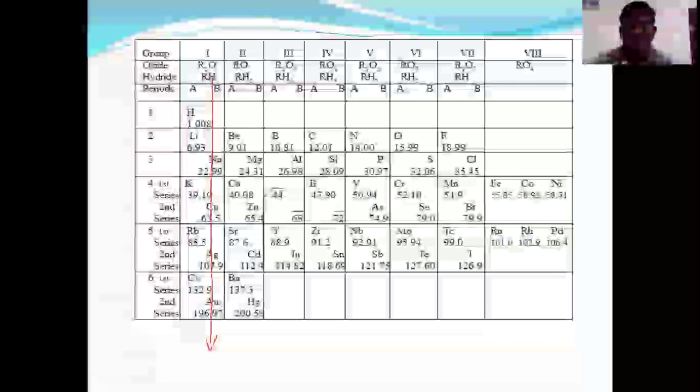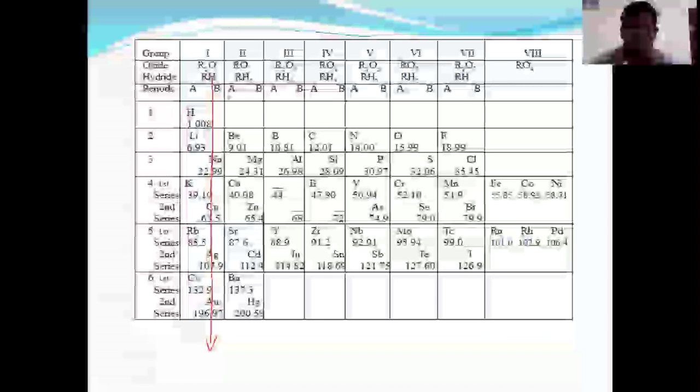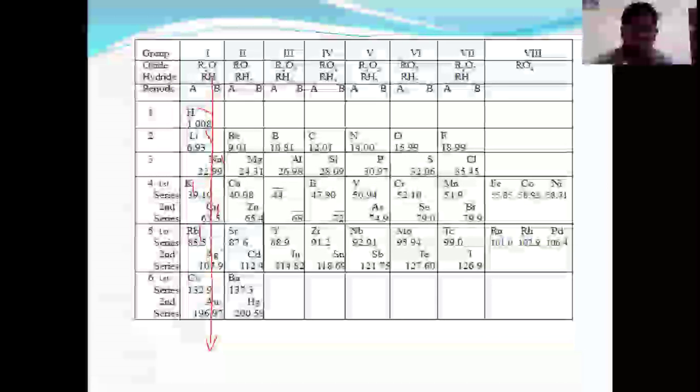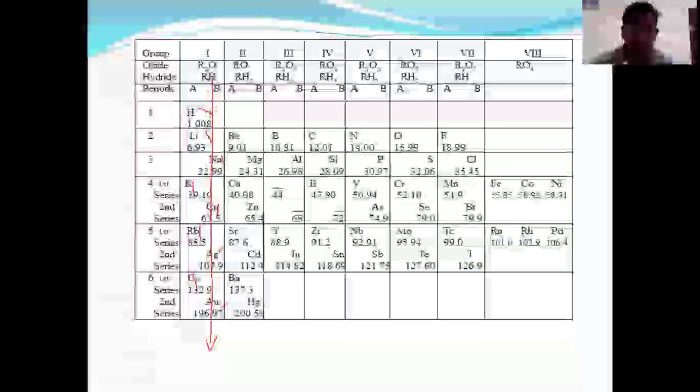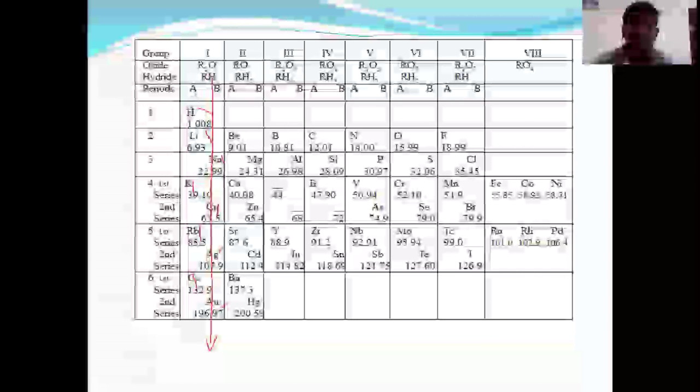In this vertical line we take hydrogen, lithium, sodium, potassium, copper, rubidium, silver, cesium, and so on. This group is also divided into two parts, A and B. A is the first vertical line and B is the second vertical line.